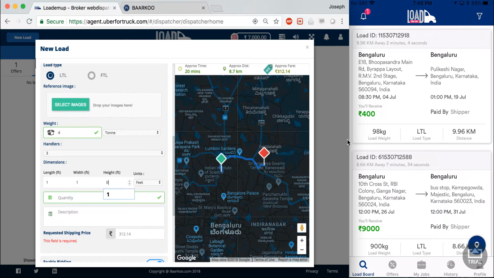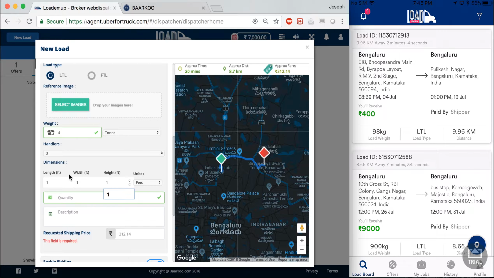Now the logic we are implementing is that the carrier will be able to take up LTL or less than truckload loads until he reaches his maximum level of weight or dimensions. So in effect, there's going to be a check on the weight and dimensions, and whatever upper limit is hit first will prevent him from taking up more LTL loads.